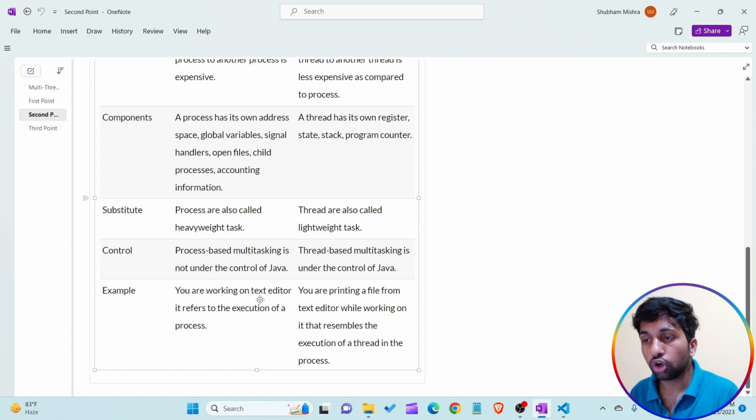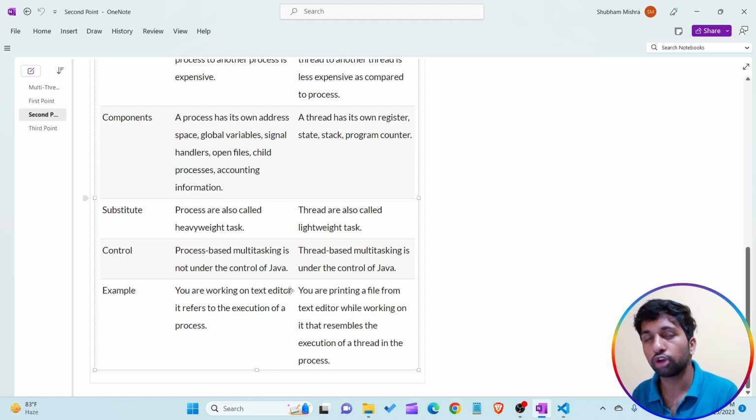Example: you are working on a text editor, which refers to the execution of a process. Okay, this is an example of a process. We are using the text editor. What is an example of multi-threading? You are printing a file from the text editor while working on it, and that resembles the execution of a thread in the process. Means we are using a single text file, and after using that we are able to save it.